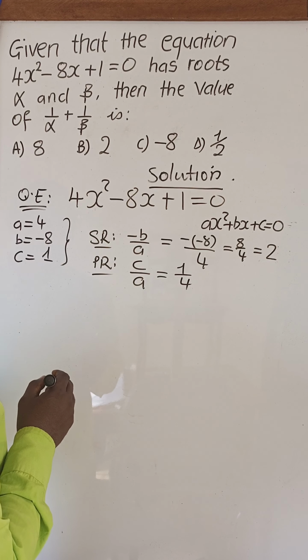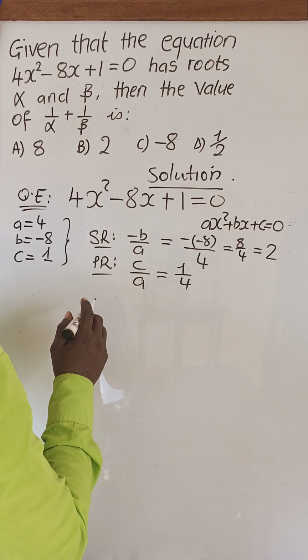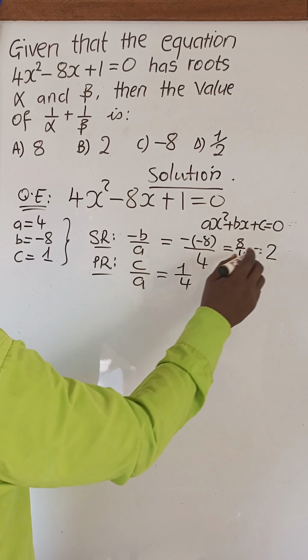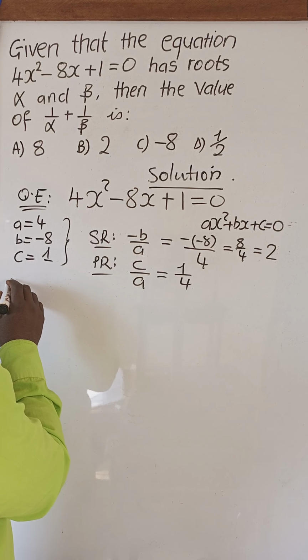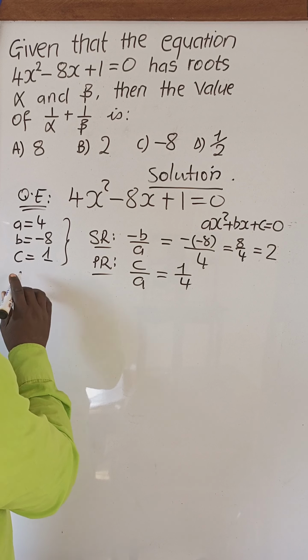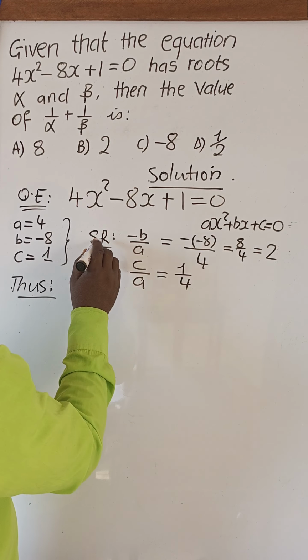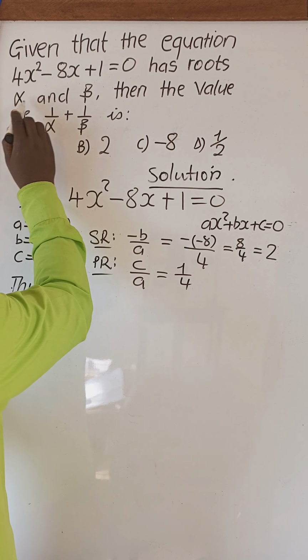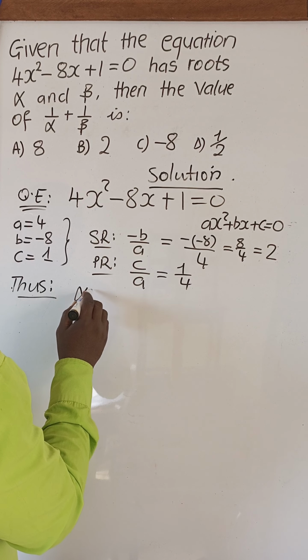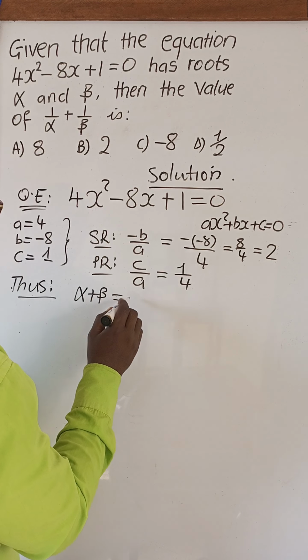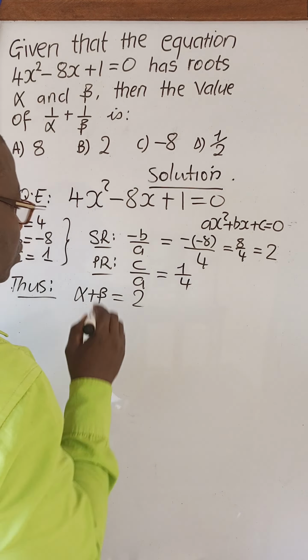Alright? So this simply means that what? The sum of roots, which is 2, since the roots are alpha and beta, we can write it as alpha plus beta should give us 2.